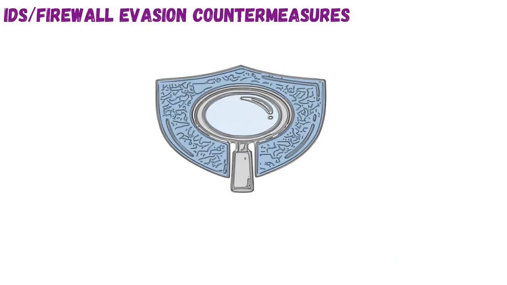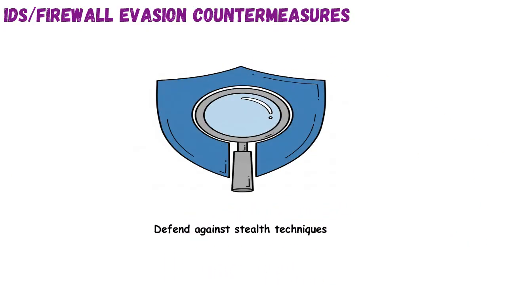IDS and firewall evasion countermeasures. This topic discusses how to defend against attempts to bypass network security controls. It's like updating a castle's defense once you know where the attackers sneak in. Evasion methods exploit inspection blind spots, so countermeasures focus on deep packet analysis, anomaly detection, and updated signatures. Admins should enable packet reassembly, tighten rule sets, and block unused protocols.